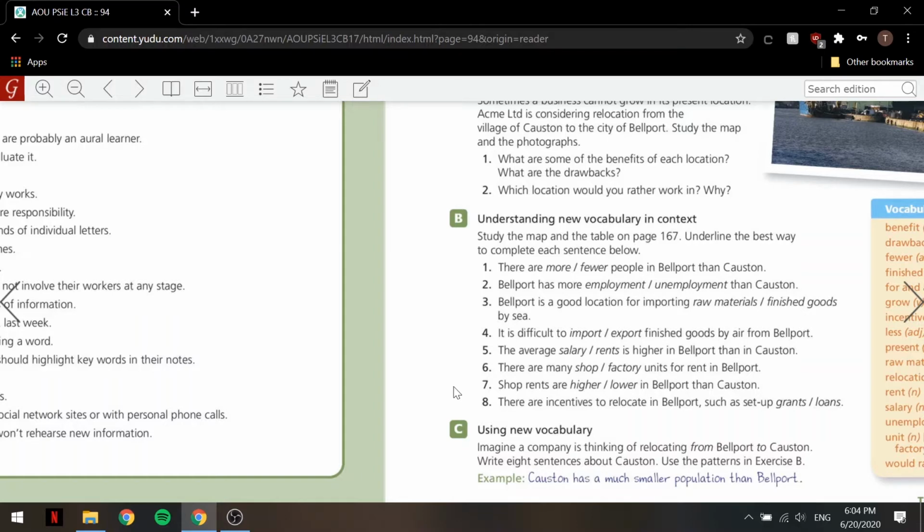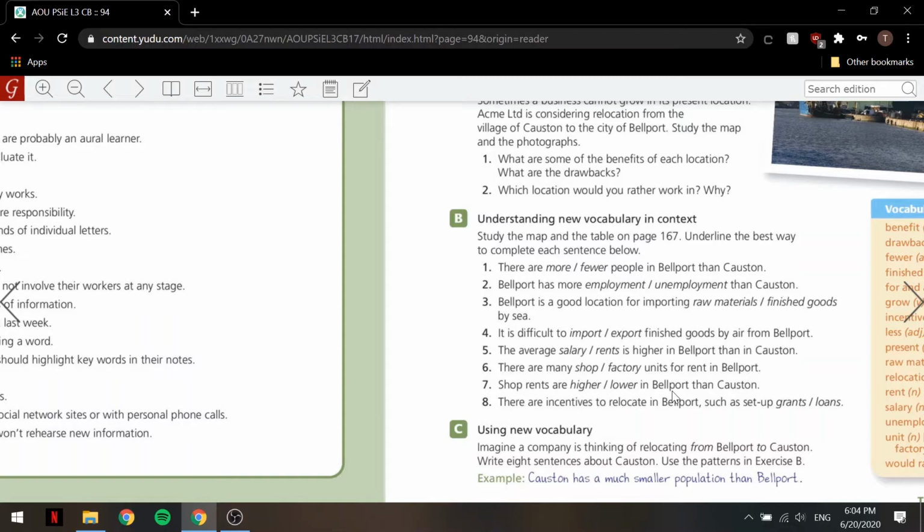Number 5, the average salary/rents is higher in Bellport than in Coston. We'll say the average salary is higher in Bellport than in Coston. Number 6, there are many shop/factory units for rent in Bellport. We'll say there are many factory units for rent in Bellport. Number 7, shop rents are higher/lower in Bellport than Coston. We'll say higher in Bellport because Bellport is much more expensive than Coston.